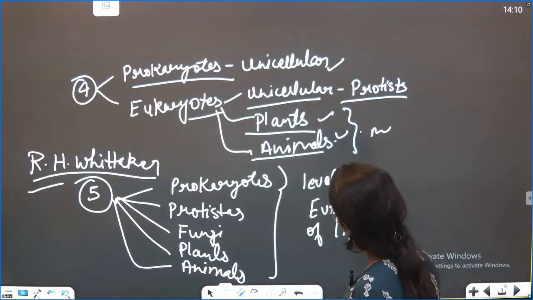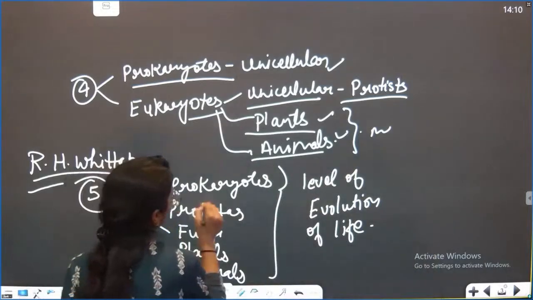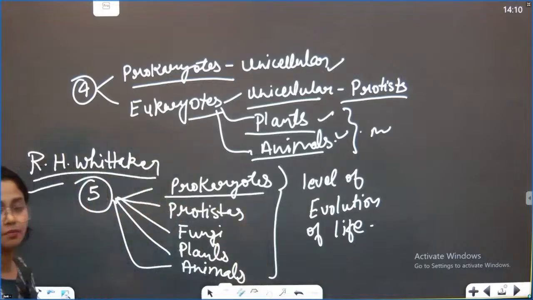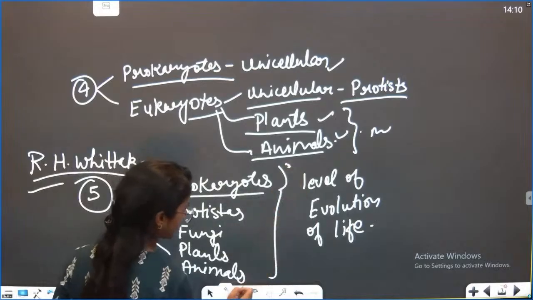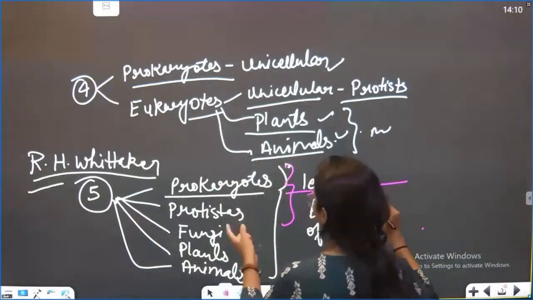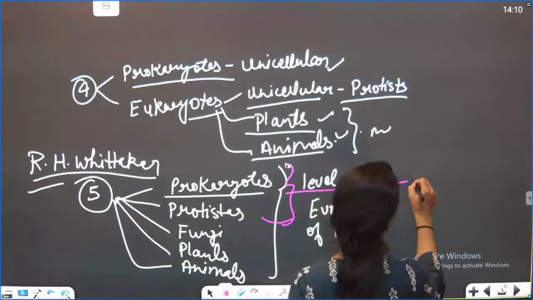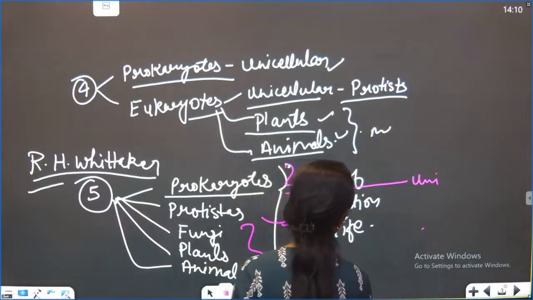So the first life formed on your earth was the prokaryotes. Of course, we know why, because it is the simplest, and it is unicellular. Of course, we will write it tomorrow, don't worry, everything we'll write. So your protista and your prokaryotes are unicellular, and other than that, these are multicellular.